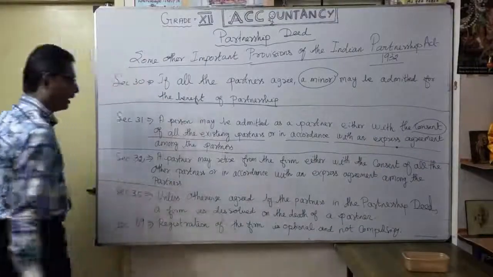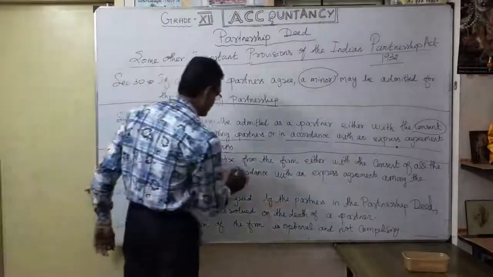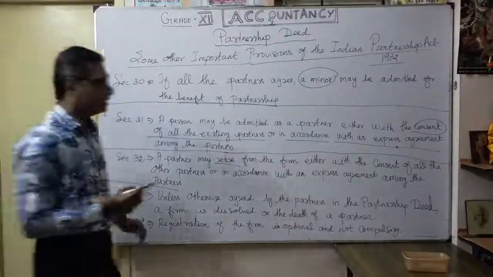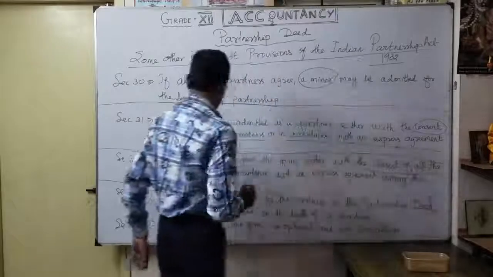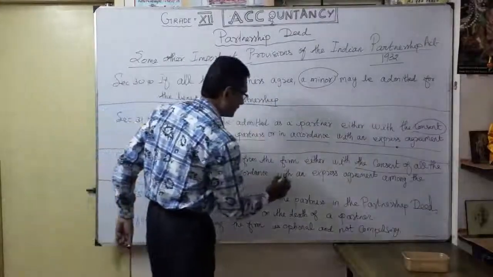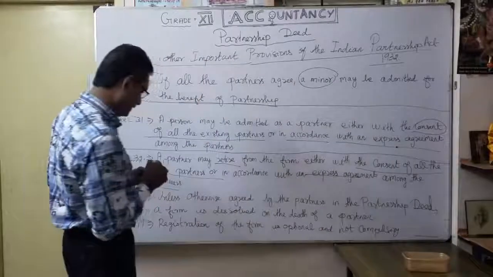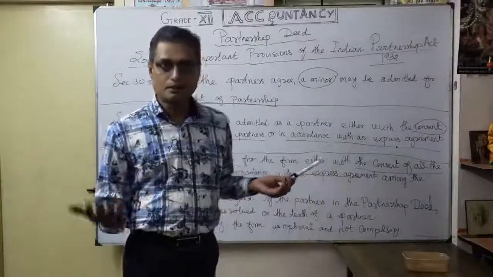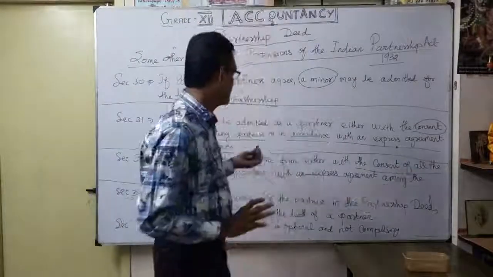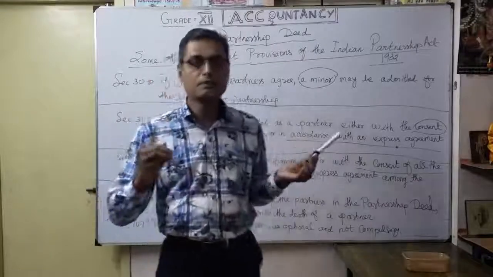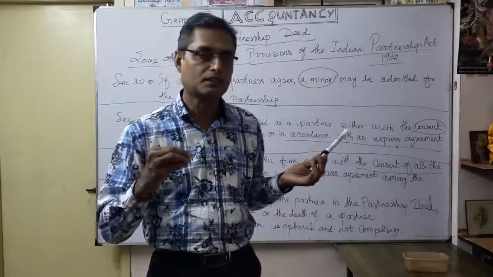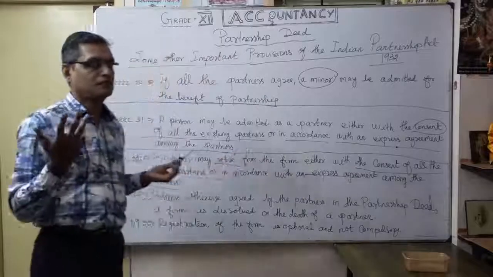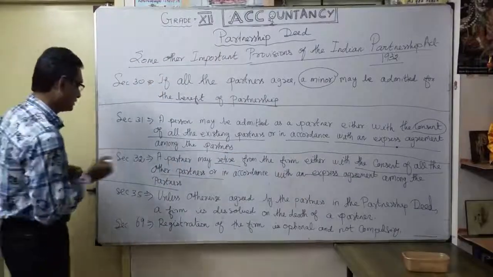So what is Section 32? In the same manner, a partner may retire from the firm either with, again, the consent of all the other partners or in accordance with the express agreement. Here in Sections 31 and 32, the admission and retirement may be individual or with the consent of the other partners, but it is very important: a new partner can come into existence only with the consent of the other partners. A retiring partner can decide himself, or with discussion with the other partners. That is not compulsory. Okay, that's what is Section 32.